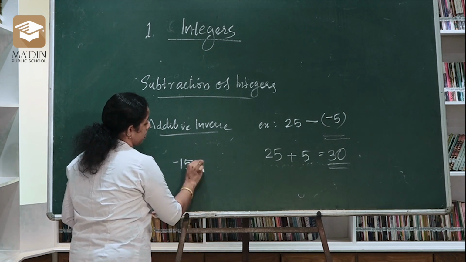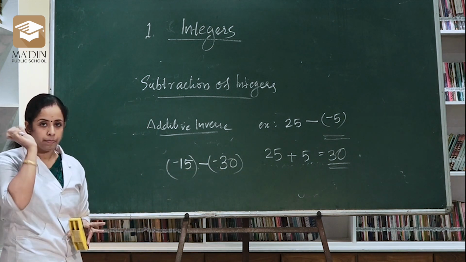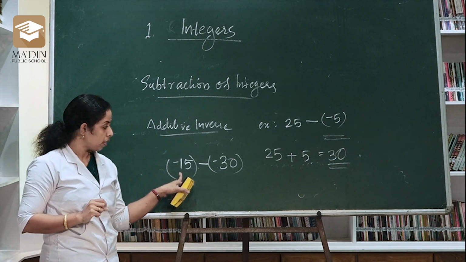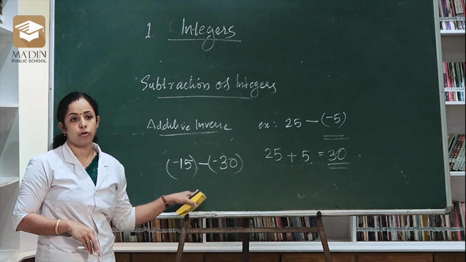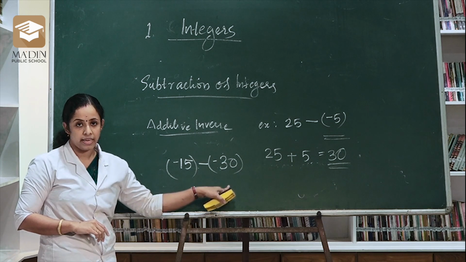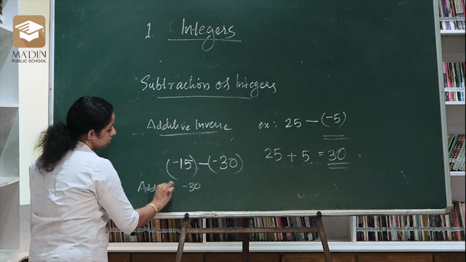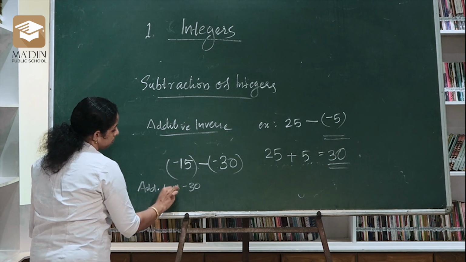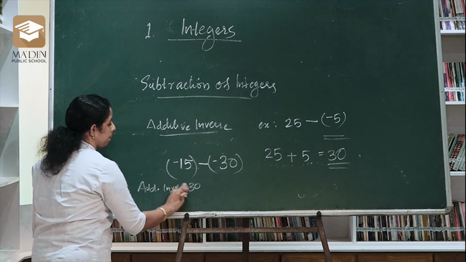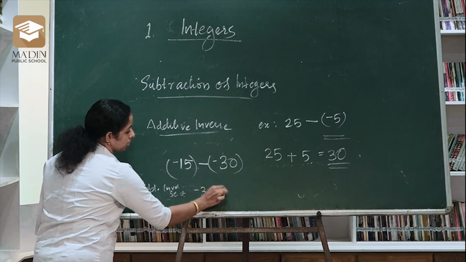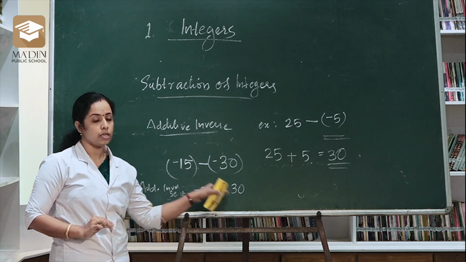Minus 15 minus 30. See here, minus 15 is a negative number, minus 30 is also a negative number. In the case of subtraction, first of all we want to find the additive inverse of the second number. Here the second number is minus 30. So the additive inverse of minus 30 is equal to plus 30. Now we will add this 30 to the first number.